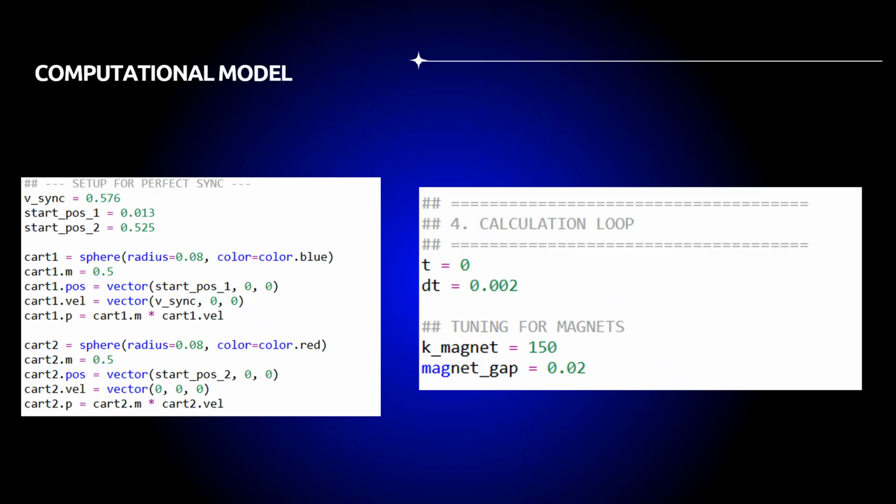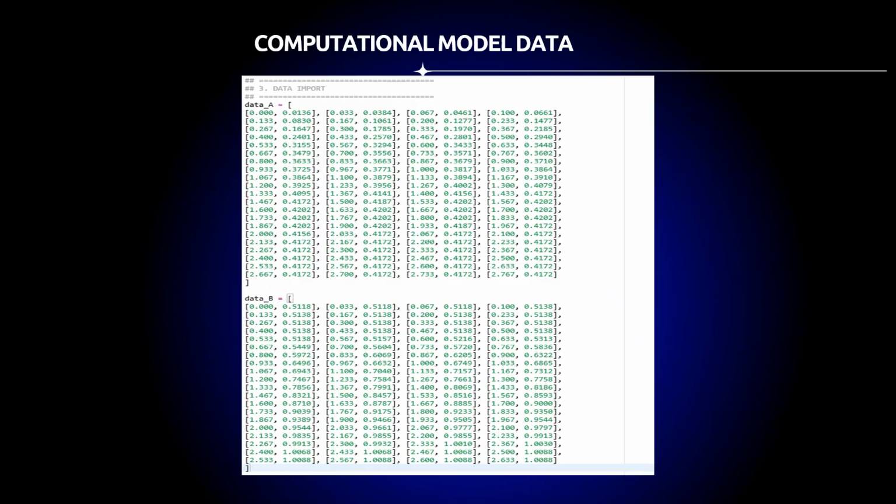To predict collision behavior, we built a computational model in GlowScript. On the left, you can see our setup code during the initial conditions. We created two balls as blue and red spheres, each with 0.5 kg mass. Ball 1 starts at 0.13 meters with our measured velocity, while ball 2 stays stationary at 0.525 meters. On the right is our calculation loop with a 0.002 second time step that simulates the collision and updates our graphs.